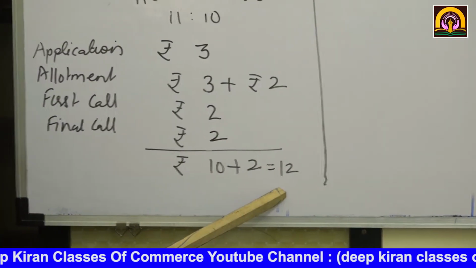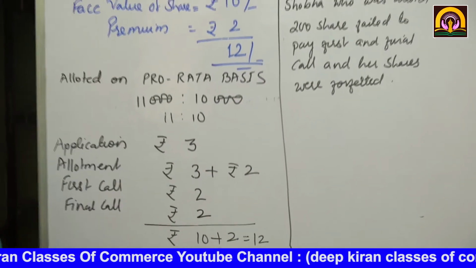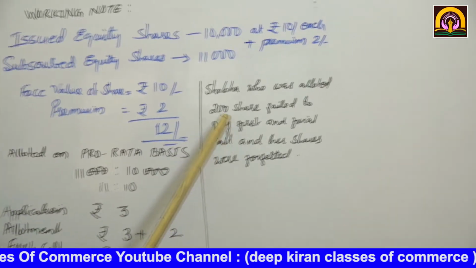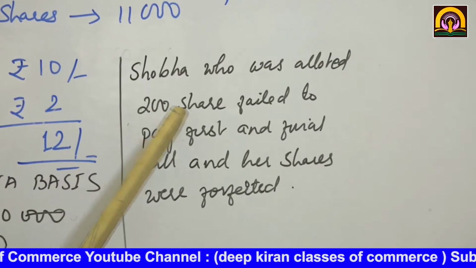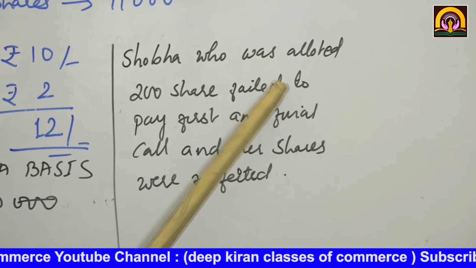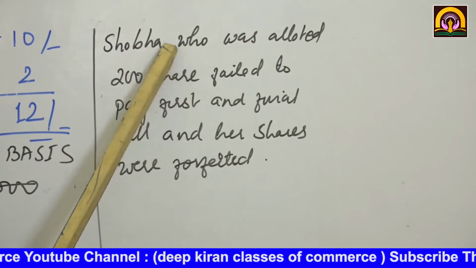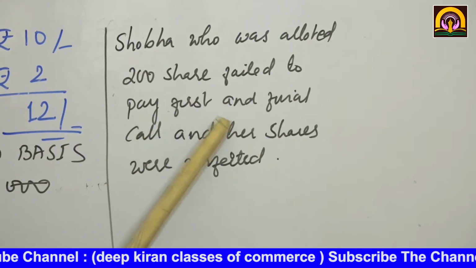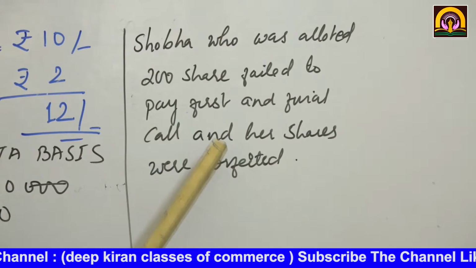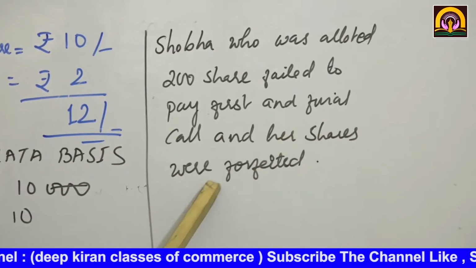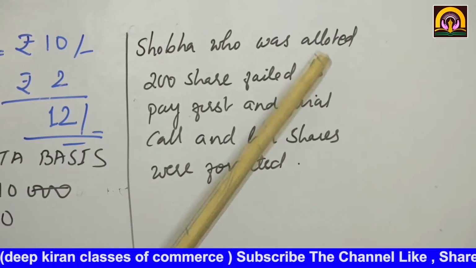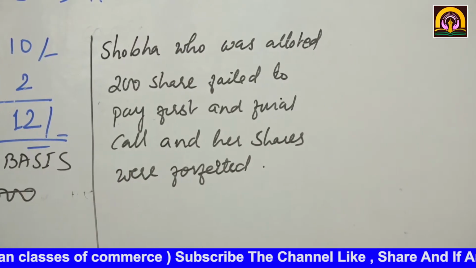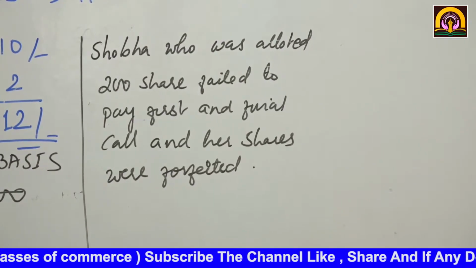what will be the price of share? 12 rupees per share. Now Shobha, who was holder of 200 shares, failed to pay first and final call, and her shares were forfeited. Now see, the word allotted is given, not asked.